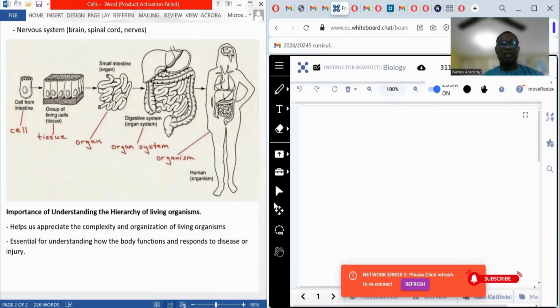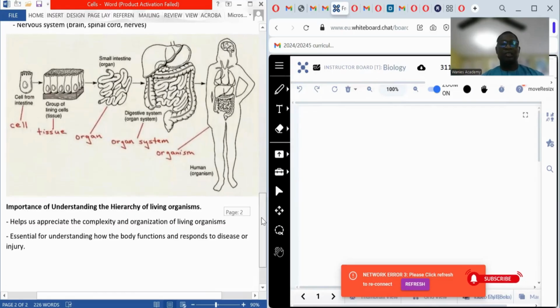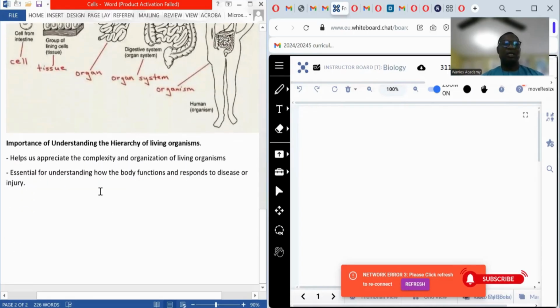Now let's see some importance of cell, tissue, organ, and organ system in the body of organism. It helps us appreciate the complexity and organization of what? Living organism. So the complexity of an organism depends on the type of cell, tissue, organ, and the system the organism contains. And it's also essential for the understanding of the body structure and function, how the body responds to some metabolic functions of its cells, tissues, organ, and organ system. I hope you have understood some fact about the cell, tissue, organ, and organ system.